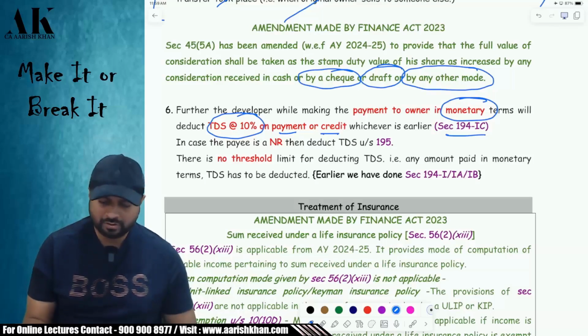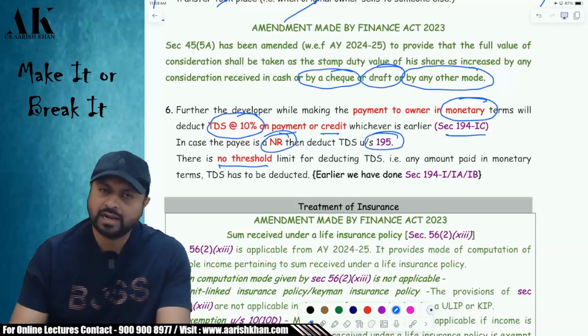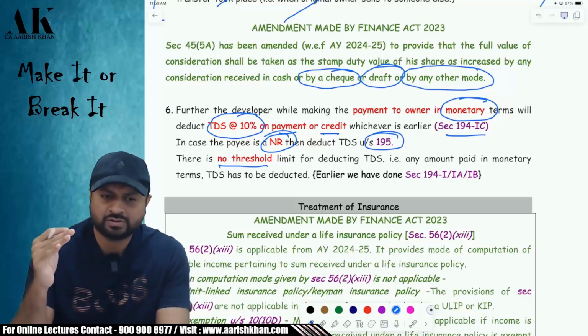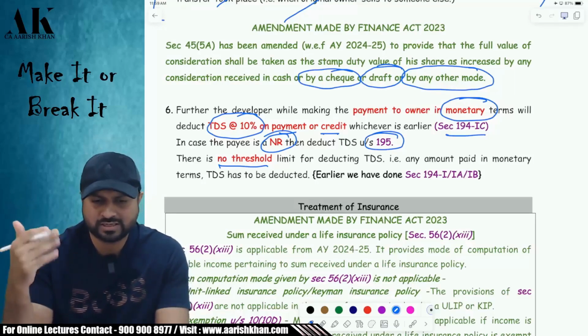If he is making the payment to a non-resident, then the TDS will be deducted under section 195. Okay, there is no threshold over here for TDS, unlike other sections where there is some kind of threshold of 10,000, 20,000, 30,000, etc.